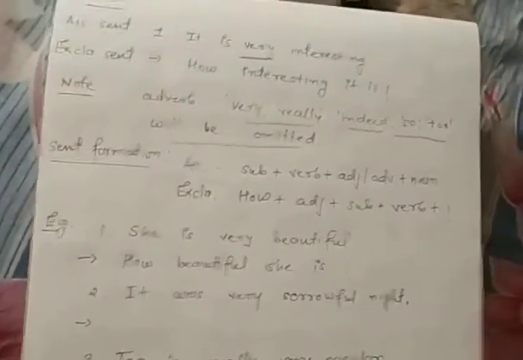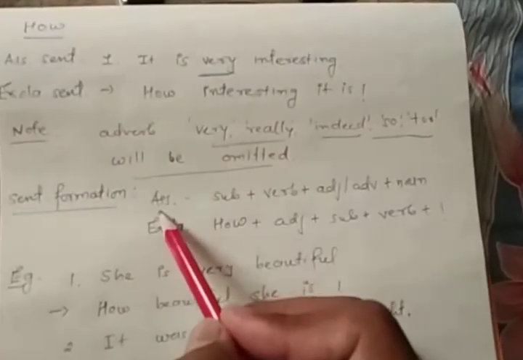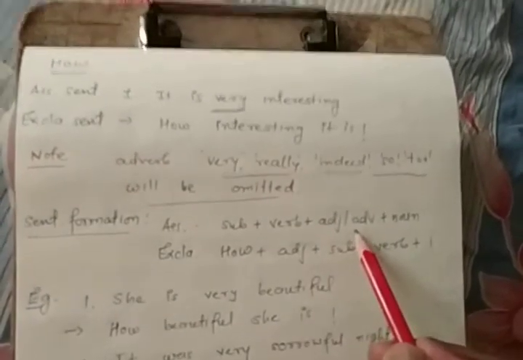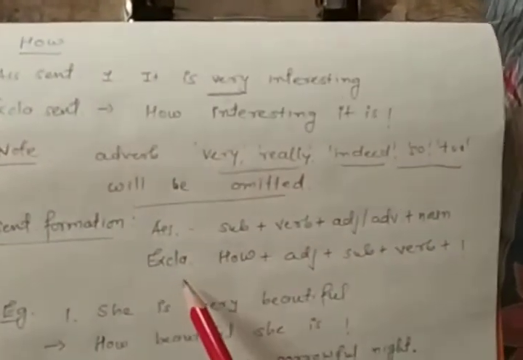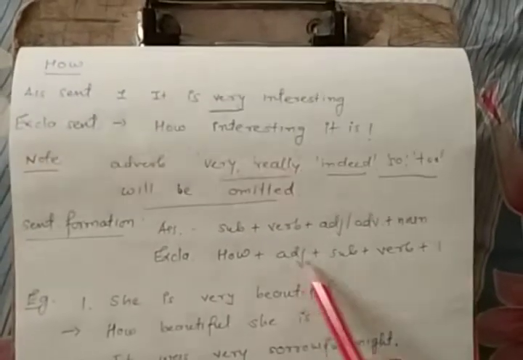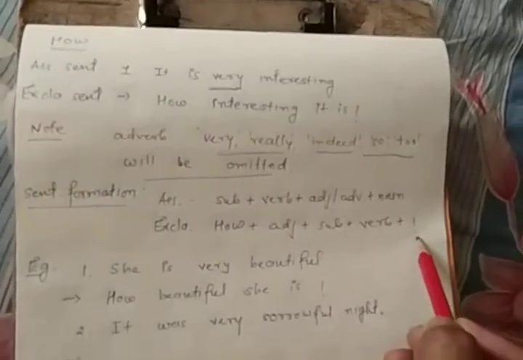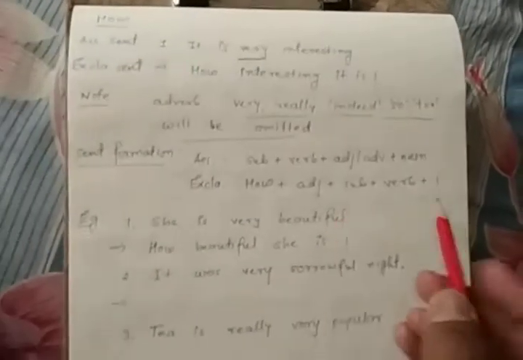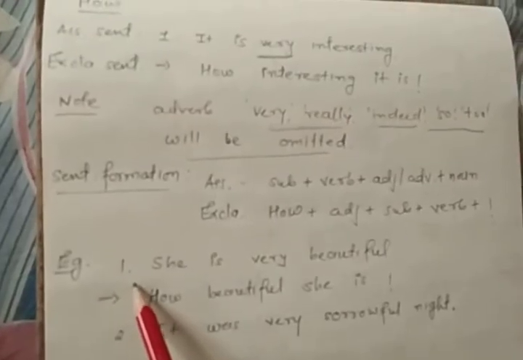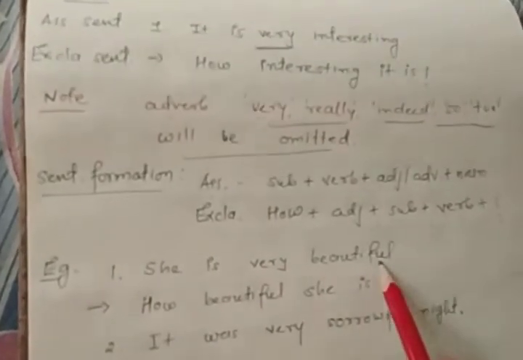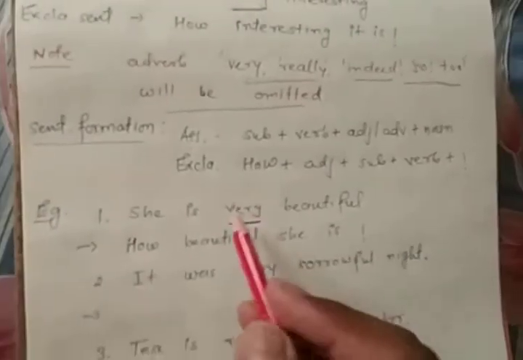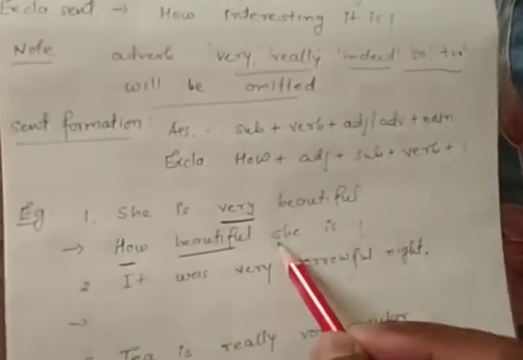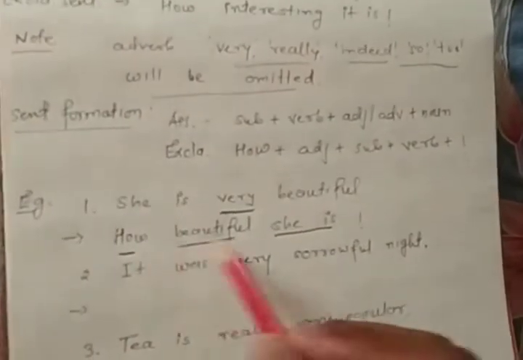Can you see here the sentence formation, assertive: subject, verb, adjective or adverb plus noun. In the same way, the exclamatory sentence pattern: how, adjective, subject plus verb plus exclamation mark. Just for example, she is very beautiful. Now there is no article, only very, so we need to use how, and very will be omitted. How beautiful she is.